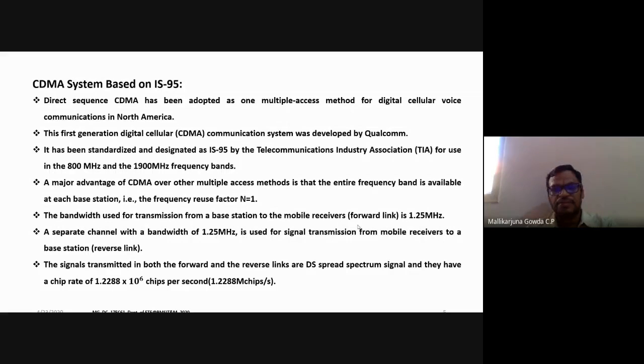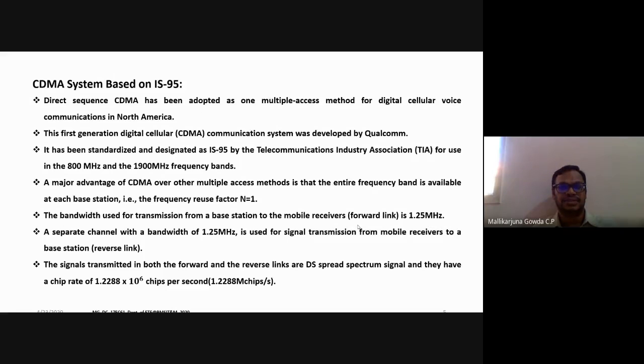Compared to other multiple access techniques like FDMA and TDMA, FDMA is used in first generation systems, and TDMA is used in the 2G standard, that is GSM, and CDMA also started in 2G, and here the frequency reuse factor will be 1 in case of CDMA.